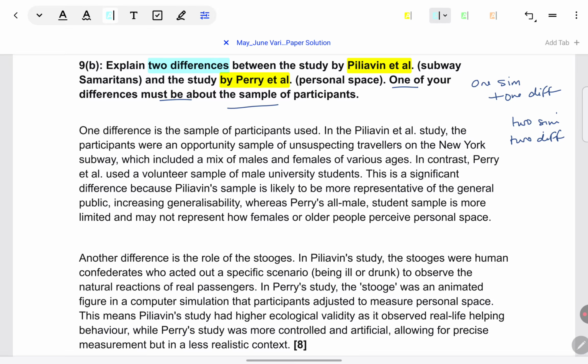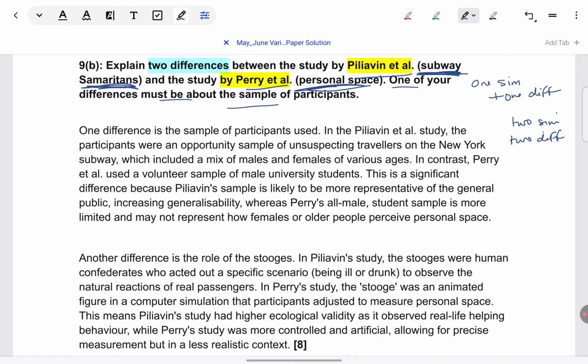Make sure that you don't confuse between the studies. If you get confused, please read what is given in the brackets. They always give that. So make sure Piliavin, you know, is the subway study. Don't confuse it with the Milgram obedience study. In the same way, Perry et al. Make sure you know it's the personal space study. Don't confuse it with the Piliavin subway study.